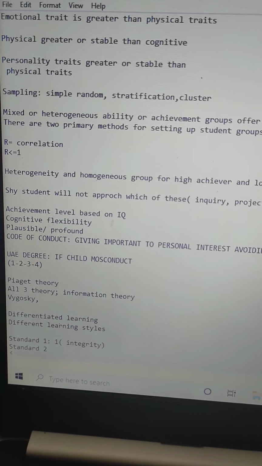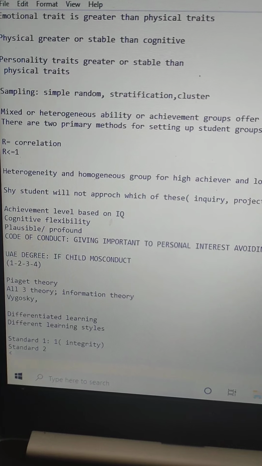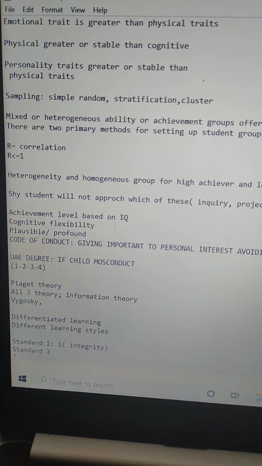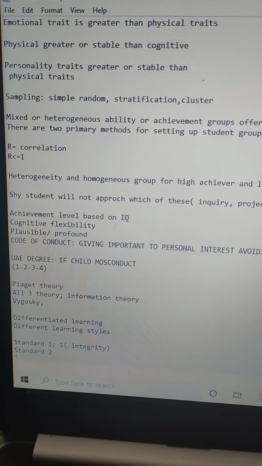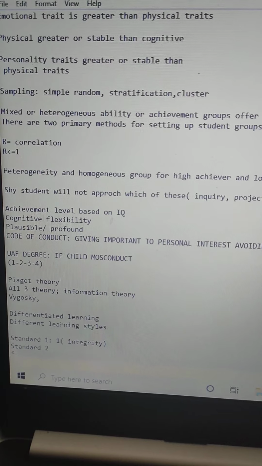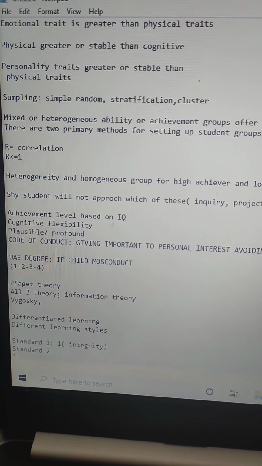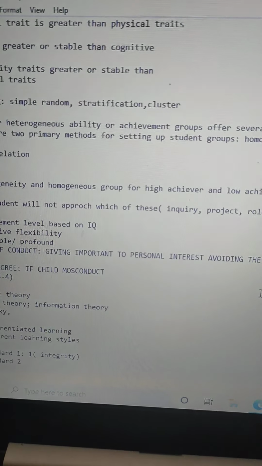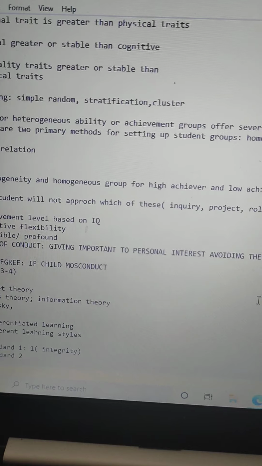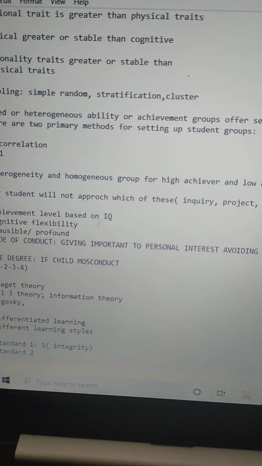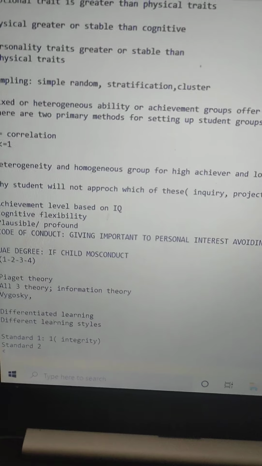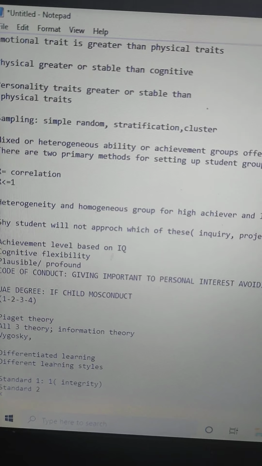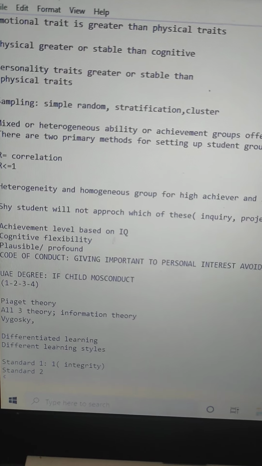Then there were questions related to sampling. There was a scenario I could roughly remember. A situation was given on a child, and you have to understand certain behavior of the students. So in a group, as a teacher, which sampling method will you use? Will it be simple random sampling, stratified sampling, or cluster sampling? Based on the question, you'll have to answer. If the text is not clear, no worries, I'll be posting it below the chat box after uploading this video.